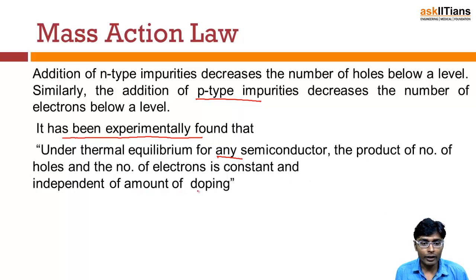So what the mass action law says is that the product of the number of holes and the number of electrons is a constant value, and that will not depend upon the amount of doping. Whatever amount of doping we do, this product is constant.